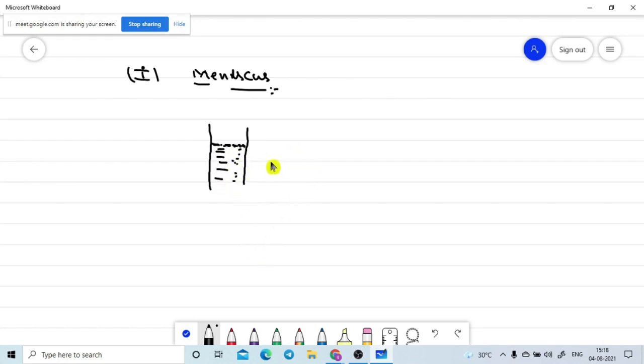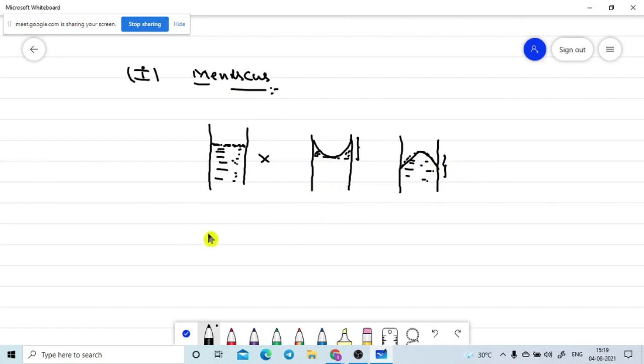But we will observe that we cannot see this shape. We will observe that sometimes the liquid level has a curved shape like this. Sometimes with different liquids, the liquid may appear in these curved shapes. So what is meant by meniscus? The shape of the free surface of the liquid appears like a curved shape. That curved shape of the liquid at a free surface is named the meniscus. So this part is named the meniscus.